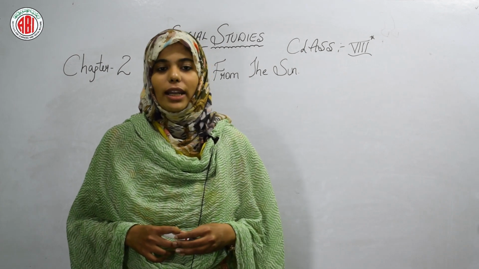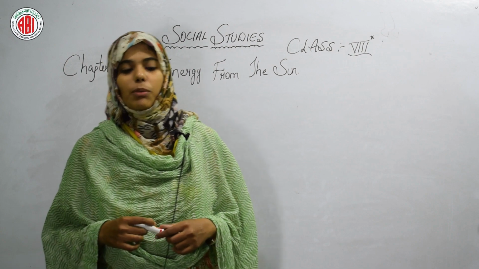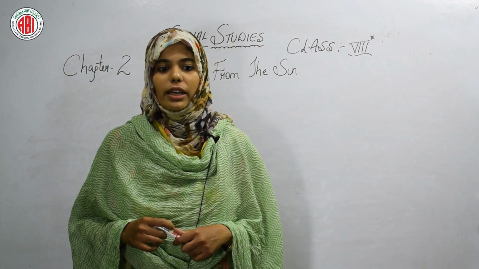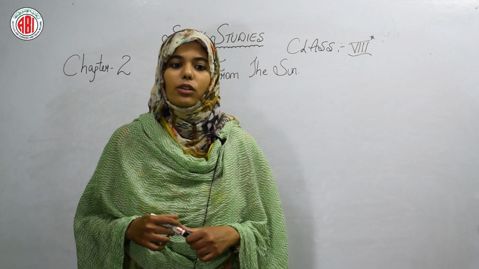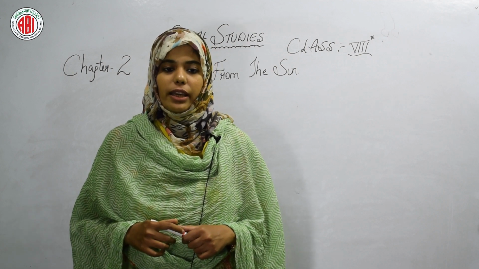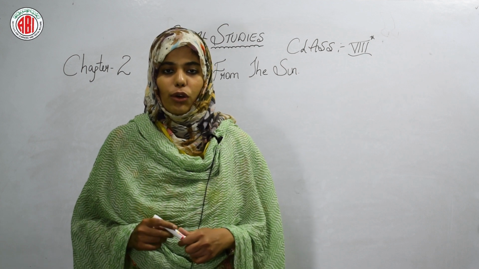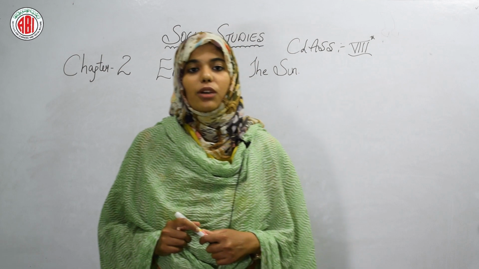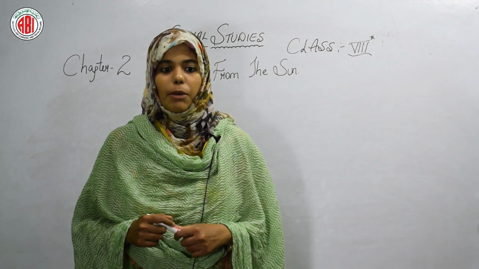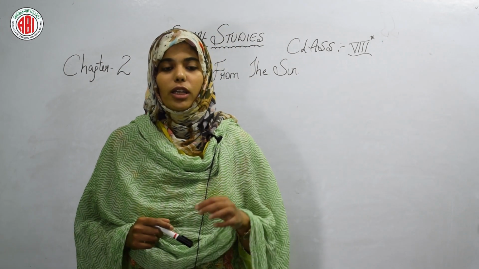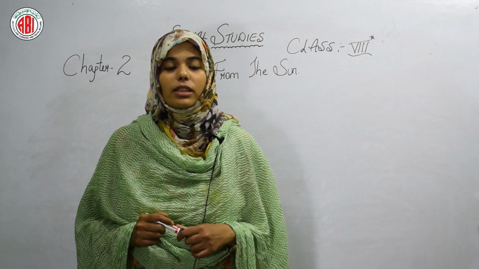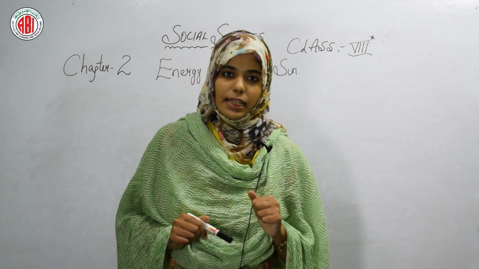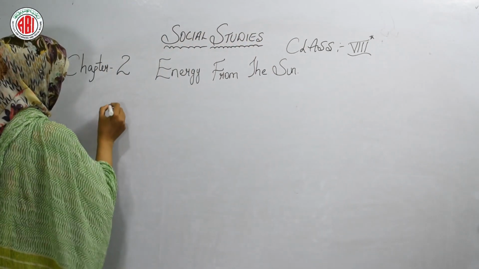Okay children, so let's see what it is saying. You can see from the pictures that due to the curvature of the earth's surface, a smaller amount of solar energy falls on a smaller area on the equator and on a larger area as you move north and south of it. So what it is saying is that due to the curvature of the earth, the solar energy falls on a smaller area at the equator but on a larger area away from the equator. Let's see the diagram for better understanding. Okay children, see, this is the sun.